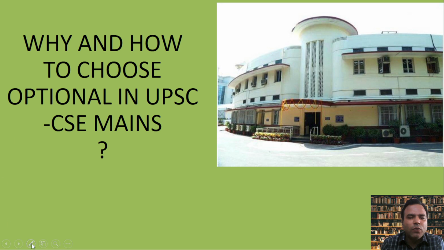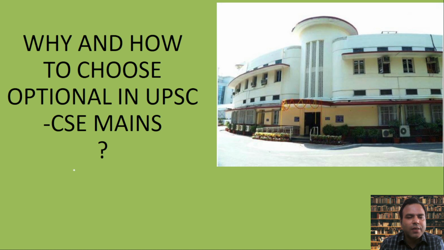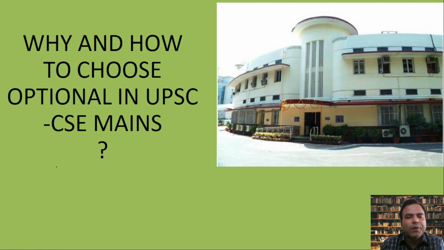So why and how do we choose the geography optional or any other optional for the UPSC civil services examination? As we are aware, in the mains there are 7 papers whose marks are counted for the final selection, isn't it? Out of these 7 papers, two are optional papers, and you can choose any optional as offered by the UPSC. Out of the options, people are going with science topics, technological topics, medical topics, or subjects like the humanities.